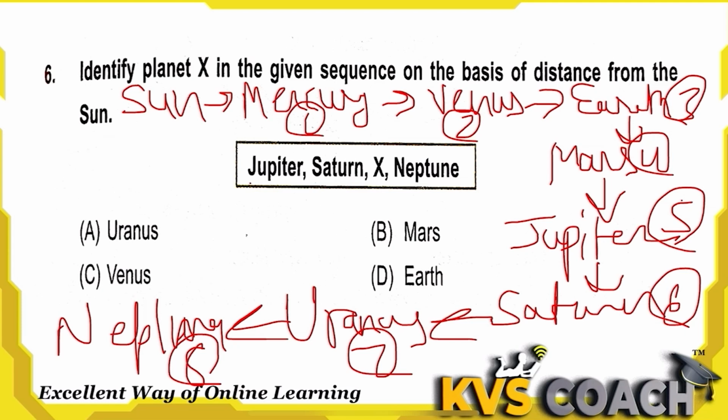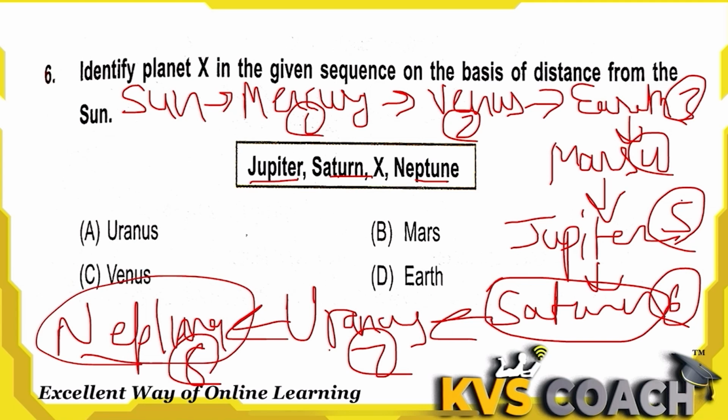So which one is here? The question shows Jupiter, Saturn and Neptune. Between Saturn and Neptune, which planet is here? Saturn is here and Neptune is here, and between them there is Uranus. So that option is the right answer here.